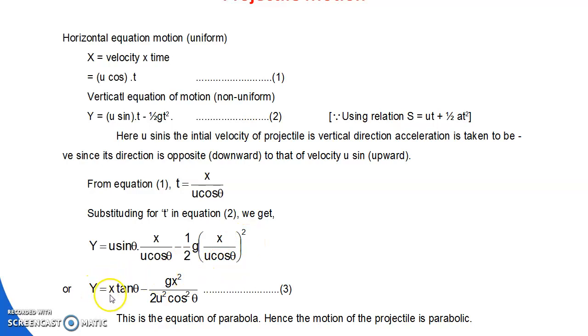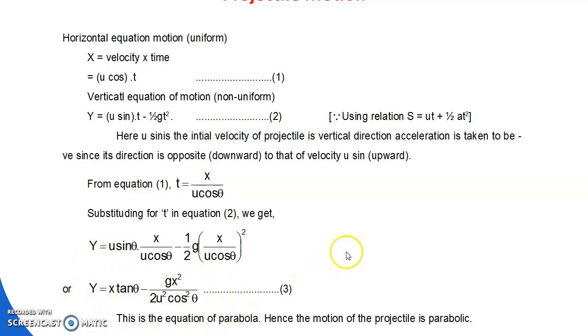So y is equal to x tan theta, since u cancels and sin theta by cos theta is tan theta, minus g x square divided by 2u square cos square theta. This equation satisfies the equation of a parabola.